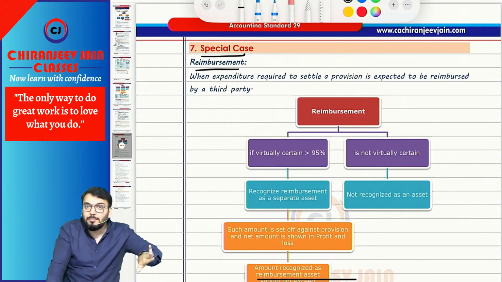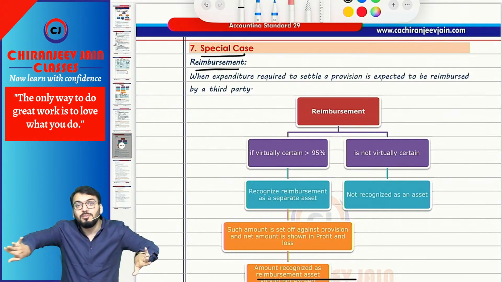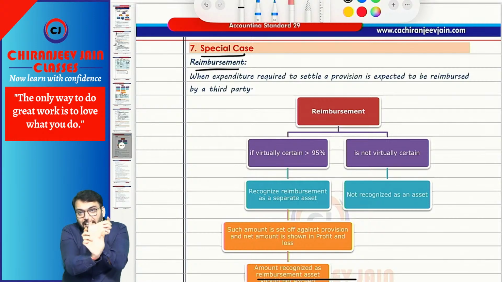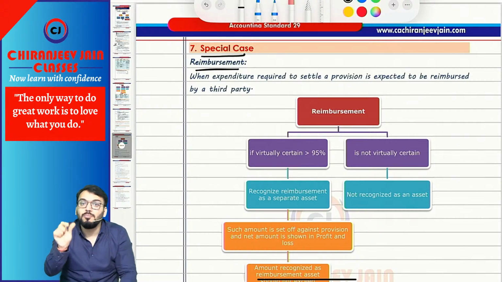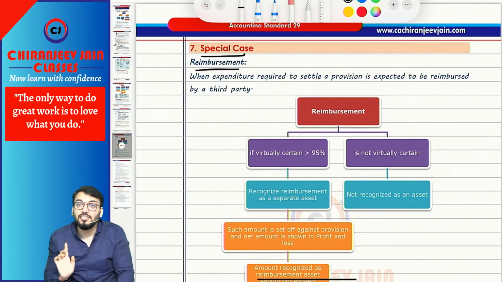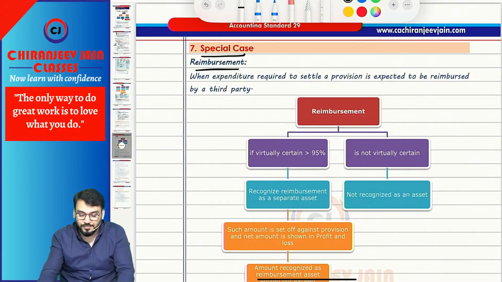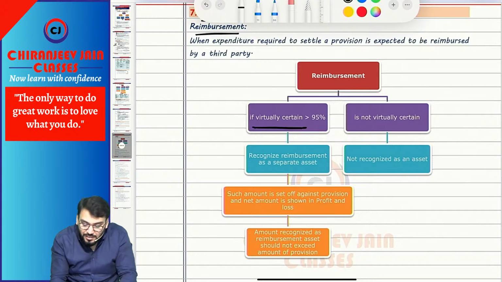The provision will be separate and the reimbursement asset will be separate in the balance sheet. However, in SOPL, the net amount will be recognized as an expense, meaning provision less reimbursement asset will be your expense in SOPL. But in the balance sheet, we can't do set off. Understood? Correct.